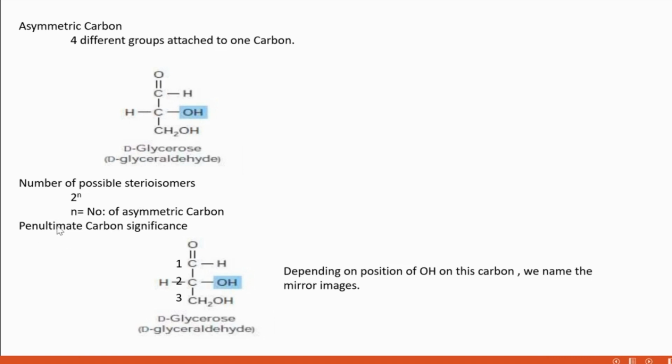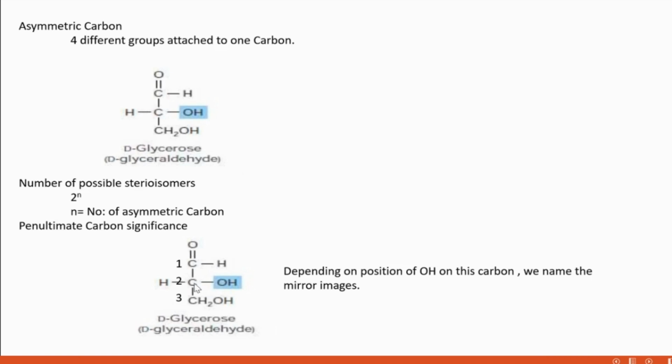Then the penultimate carbon. There is some significance for this penultimate carbon. Penultimate means second last. It is not the last one, but the second last. What is the significance of the second last? Here this is the second last carbon. Based on this carbon, we understand whether it is dextro or levo, D or L. Dextro means rotation towards the right, levo means rotation towards the left.